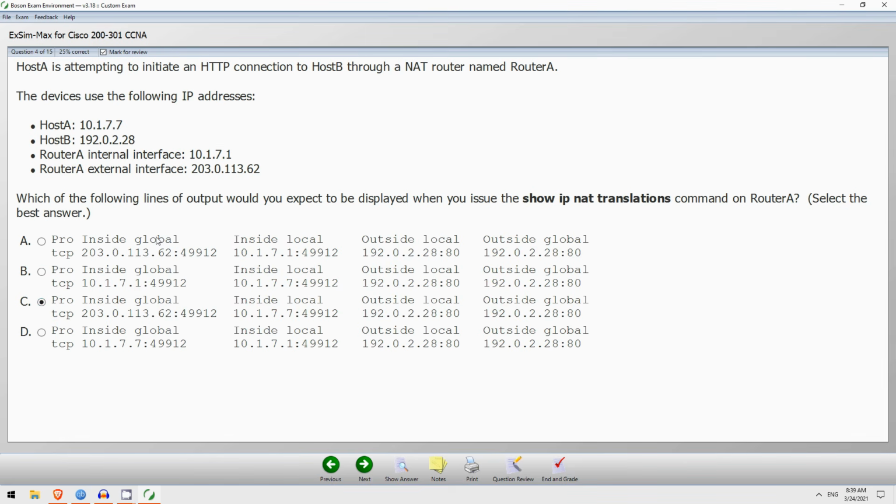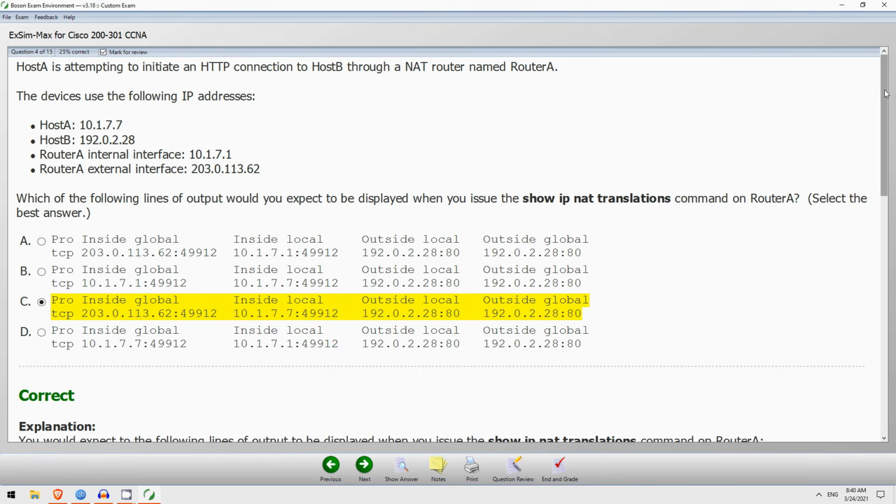Now how about the inside global IP address? Should that be 10.1.7.1 like in B, or 203.0.103.62? So 10.1.7.1 is the IP address of router A's internal interface, and 203.0.103.62 is the IP address of router A's external interface. Now when doing PAT and translating to the IP address of the router's interface, you should translate to the IP address of the external interface, the public IP address. So that means C is the correct answer. So I will click on Show Answer, and indeed that is correct.